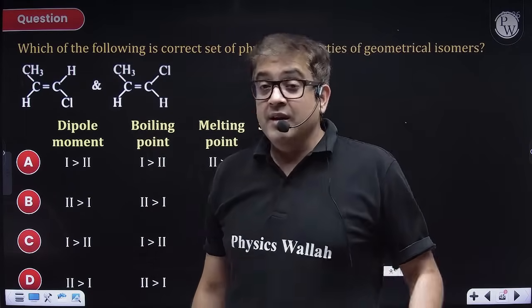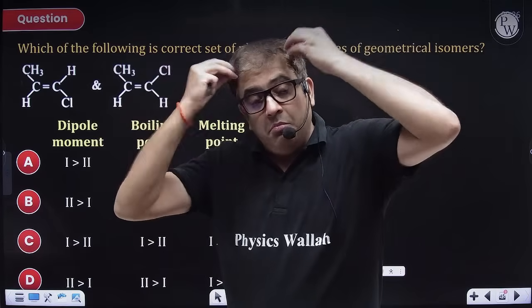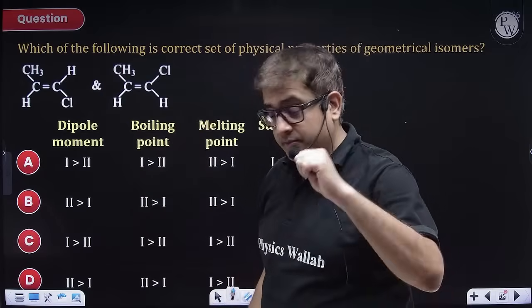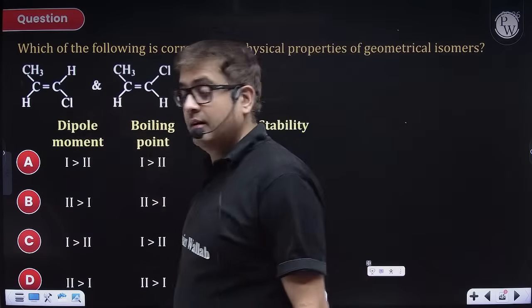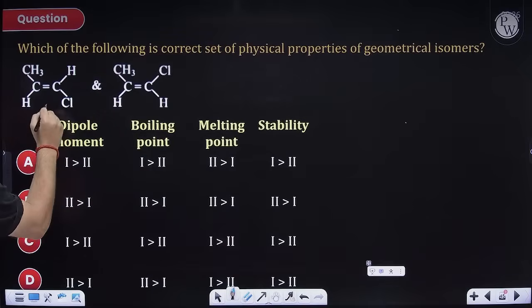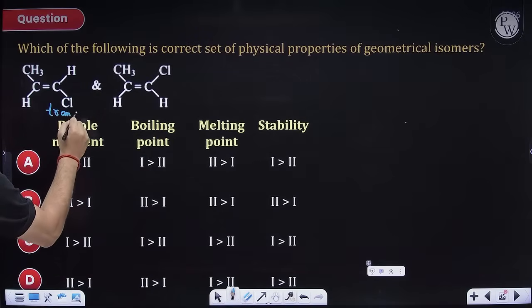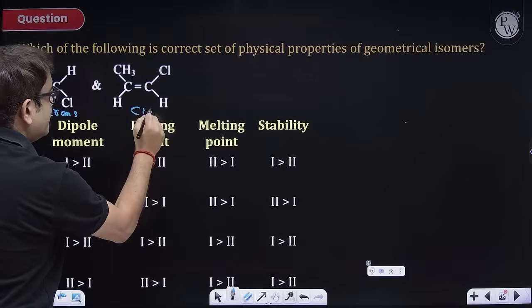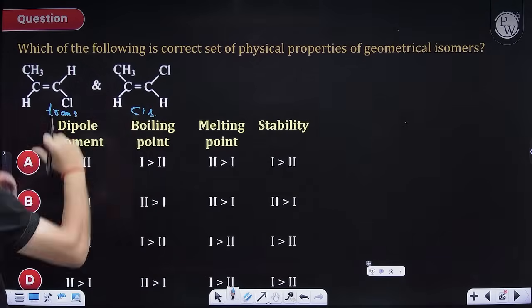We always mug up this thing: this is a trans isomer and this is a cis isomer, because hydrogen same side, hydrogen opposite side.